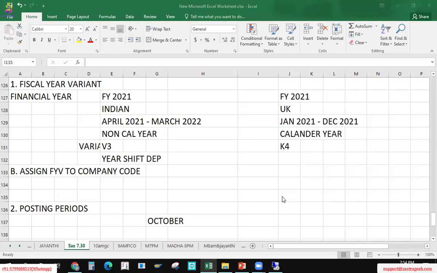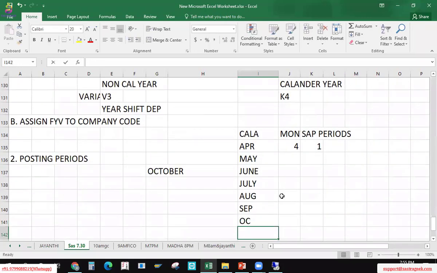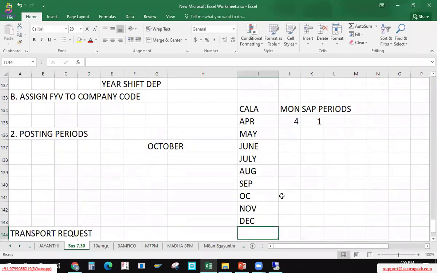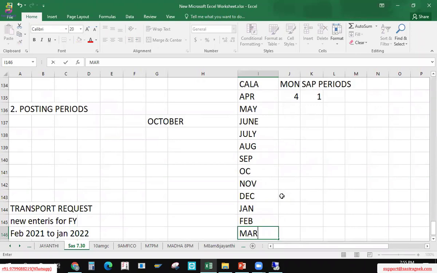Very good, Hima. Very good. So how she can say 7th month October is here. April is the first month when it comes to SAP periods. Okay, so this is calendar. Months as per the calendar. Month as per the calendar is 4th, but SAP period is 1. March, April, May, June, July, August, September, October, November, December. Then Jan, Feb, March. So 4, 5, 6, 7.